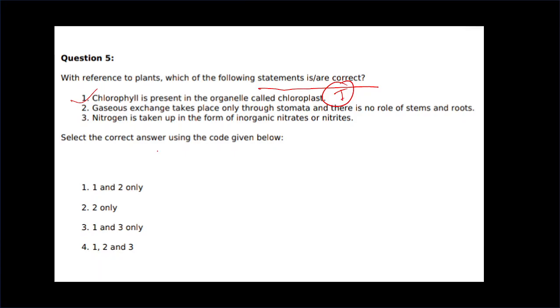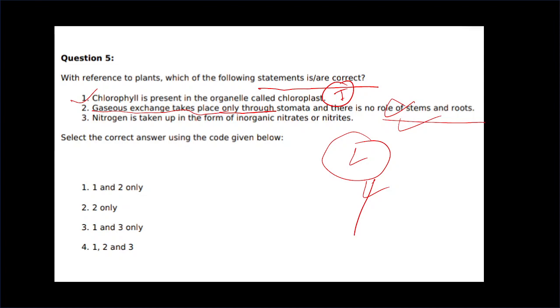The statement says only through stomata, means carbon dioxide enters and oxygen goes out, that process is done only by stomata, with no role of stem and root. Is this statement correct or not? This statement is not correct, because if a plant doesn't have a leaf, then how can it do photosynthesis? It can do photosynthesis with the help of stems and roots. So that option is not correct.